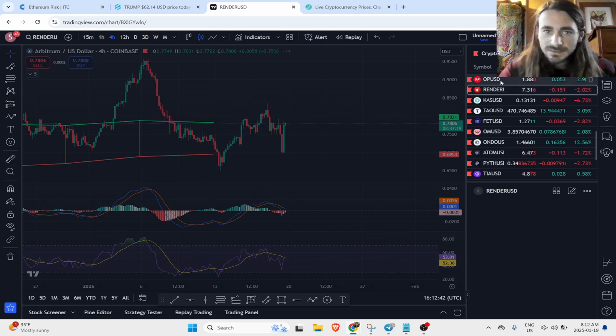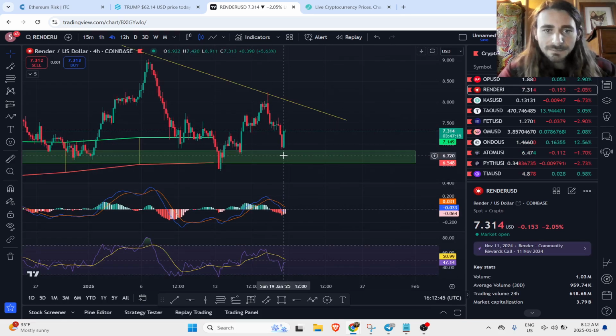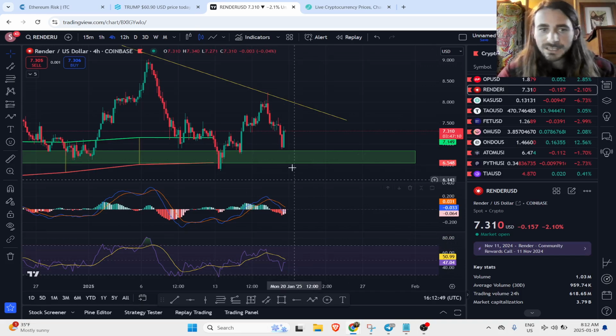Moving down. Take a look at Render. Render again bouncing just above our support zone. Beautiful bounce. RSI, MACD look good, so it could continue up. We'll just watch that one.